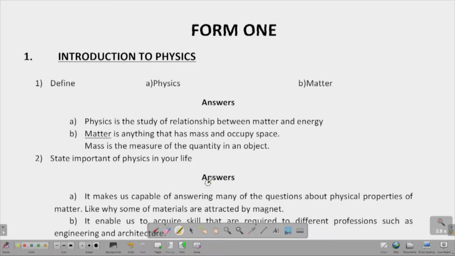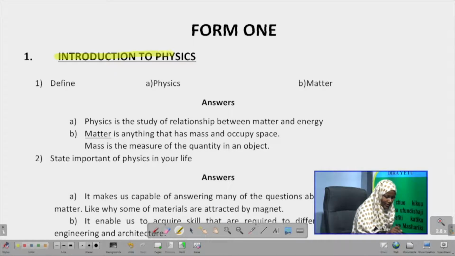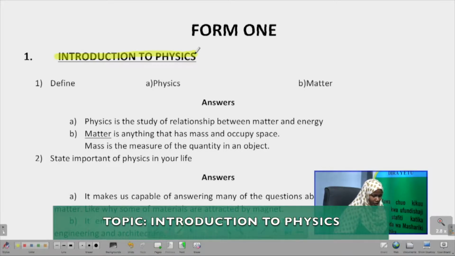My name is Haitham Suleiman, and today we are going to solve some physics problems. We are going to start with the Form 1 topics. So, Form 1s, are you ready? Good. So, the first topic in physics in Form 1 is known as Introduction to Physics.